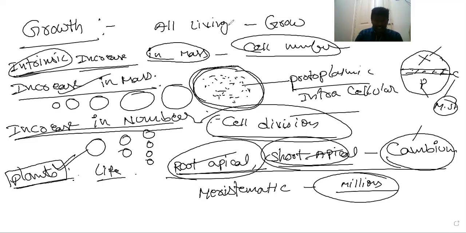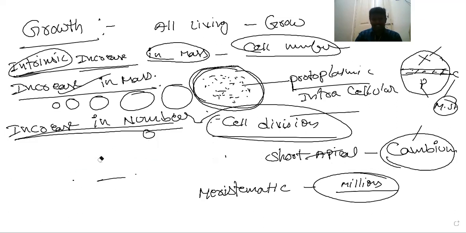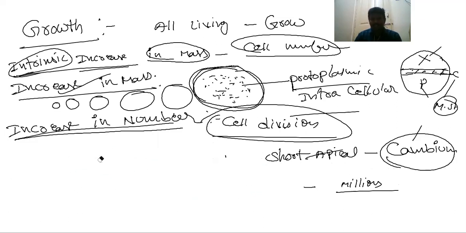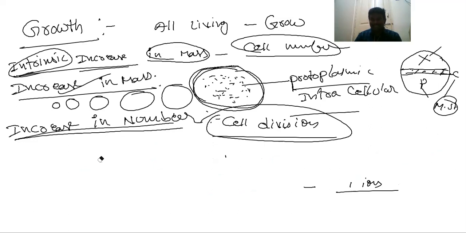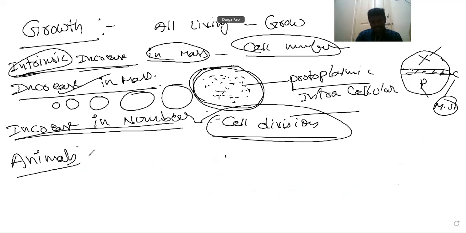In parallel, if you look at animals, growth is highly limited to a certain age only. After a certain age, growth is stopped in animals. In animals, cell division is limited to certain cells only, to replace old, worn out, or dead cells.